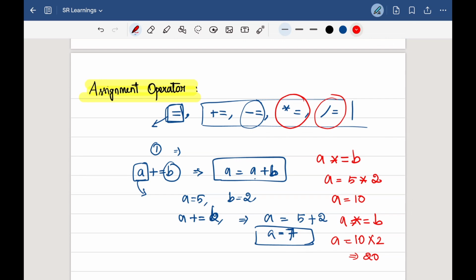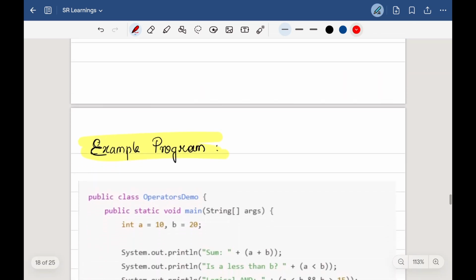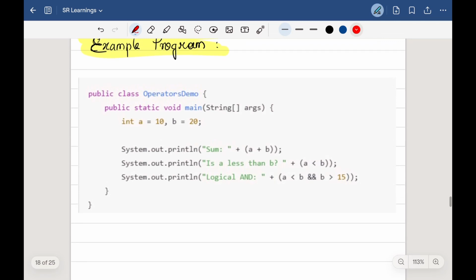So great. Now that we saw all the different operators in programming, let's see one program which will work on that. So I'm simply having all the operators here. In this program, I'm having two different variables, and I can get the sum by adding the two values. And here I'm simply checking whether a is less than b.